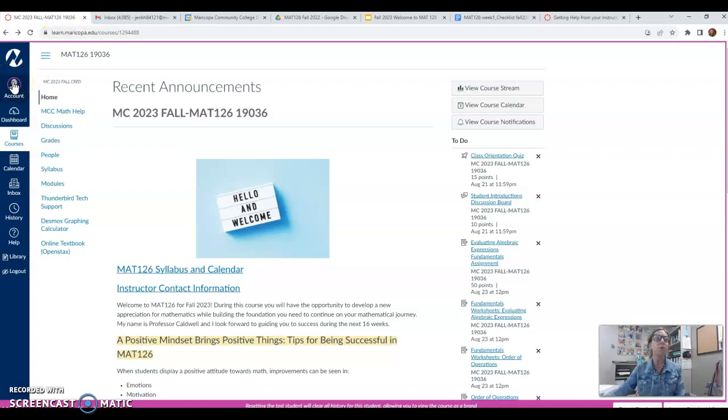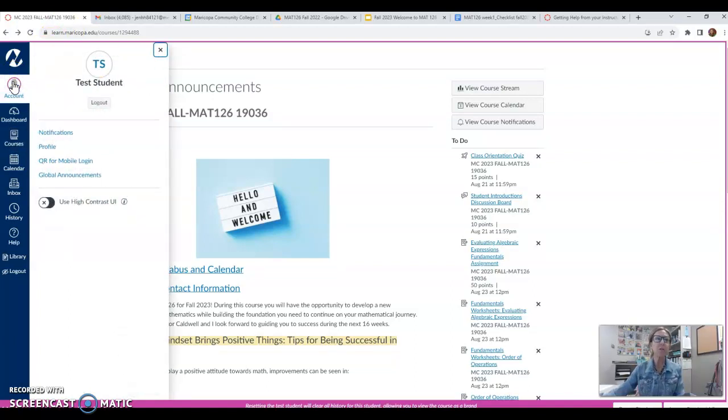Here's how you're going to set up those push notifications. You're going to click on the account icon, and you should see your name and your icon. If you have uploaded a little picture, you'll see it right there. And then you're going to click right here where it says notifications. Once you're there, you get to choose which notifications you want pushed to your device and which ones you don't. I recommend 3 that you definitely have pushed to your device. They are the announcements, grades, and upcoming assignment due dates. You can opt in or out for other notifications, but those are the 3 that I recommend.